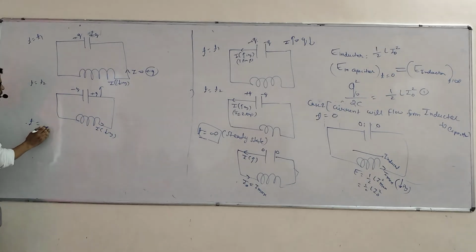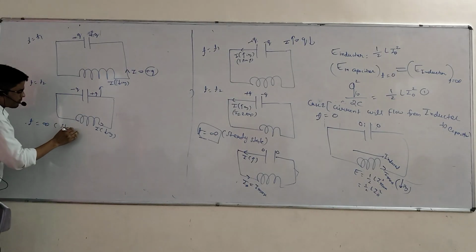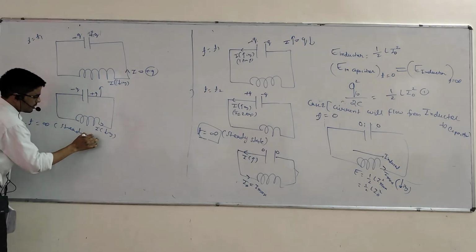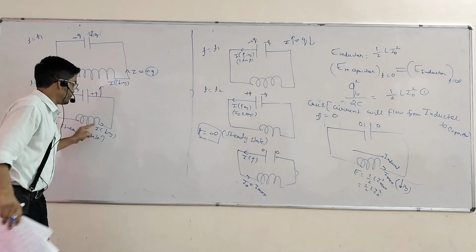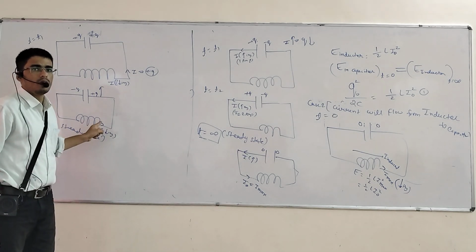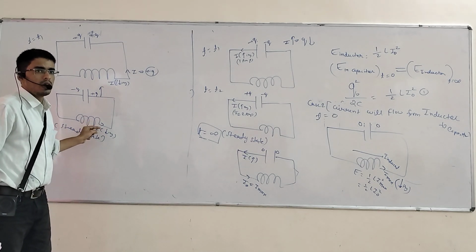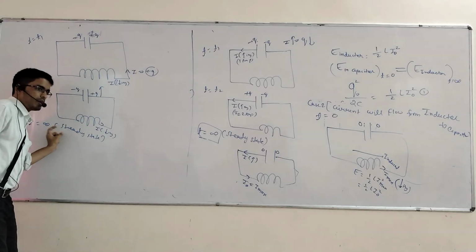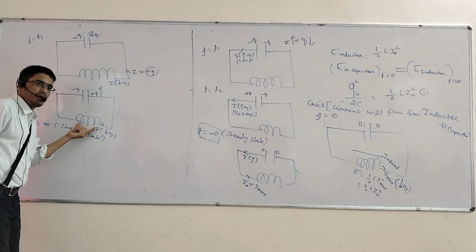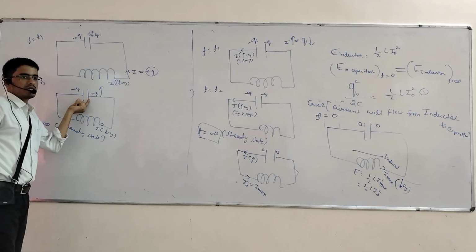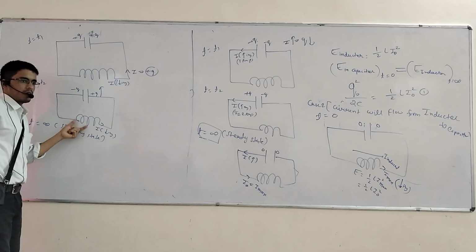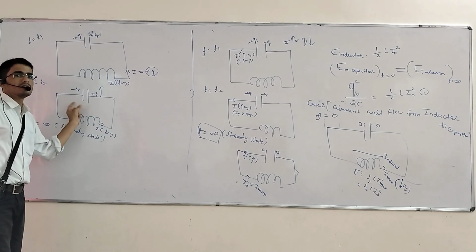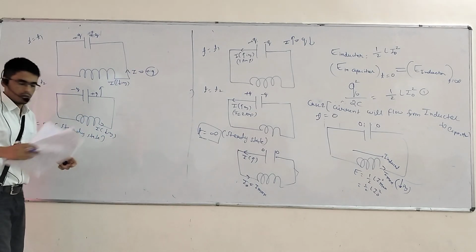Here I directly want to write about t equals infinity, at steady state. What will happen till steady state? At t goes to infinity, all the energy from the inductor will now be present inside the capacitor.